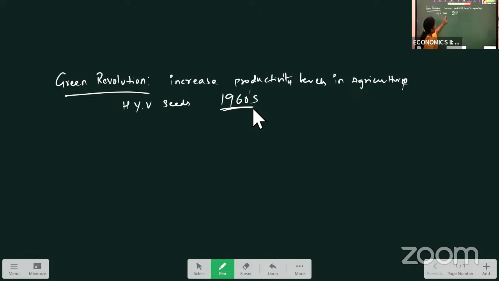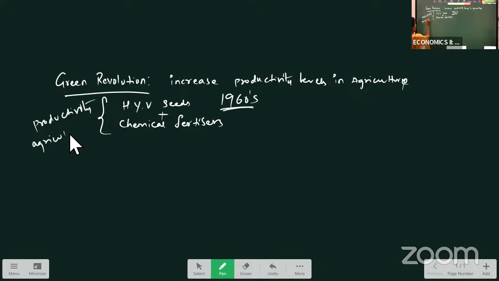So these high yield variety seeds along with chemical fertilizers both together will increase the production in the agriculture, productivity levels in agriculture. So this concept was introduced in 1966-67. Okay, so this is called as Green Revolution. Simple concept you remember. What is Green Revolution? Introduction of high yield variety seeds along with chemical fertilizers increases the agricultural productivity in the country.